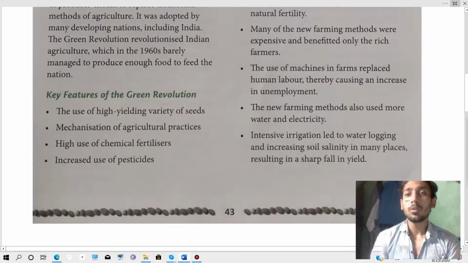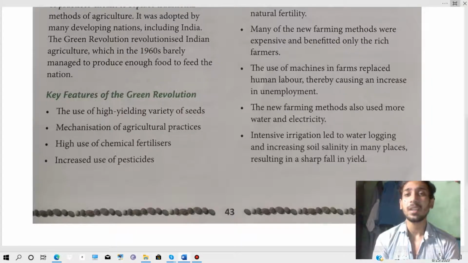Then new farming methods also used more water and electricity. Means the new farming method which has been generated will need more water and electricity. Then intensive irrigation led to waterlogging and increasing soil salinity in many places, resulting in a sharp fall in yield.